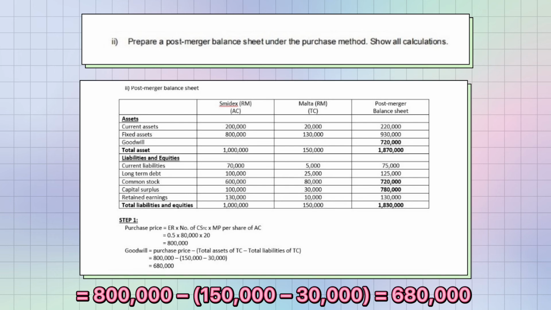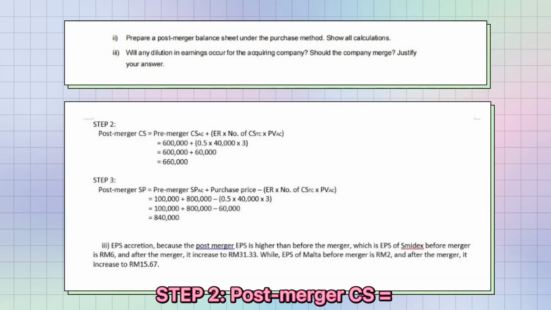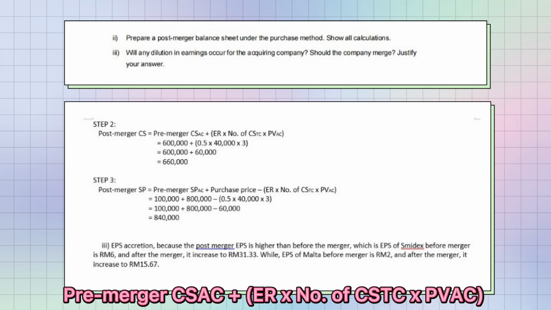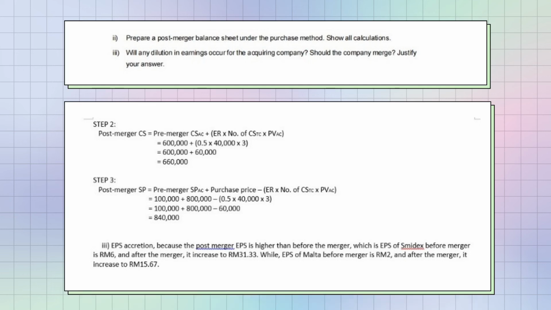open bracket 150,000 minus 30,000 close brackets equals 680,000 ringgit. Step 2. Post-merger CS. The formula is pre-merger CS for AC plus ER times number of CS for TC times PV for AC, where PV is par value.